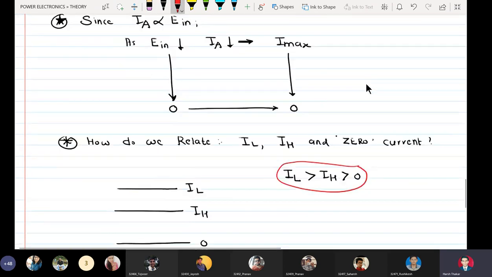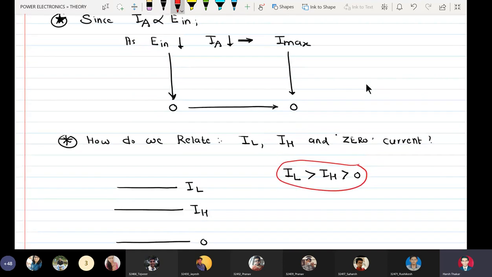So IH is above 0, and I can also mention here that this is I max, I have IL, I have IH, and I have 0.